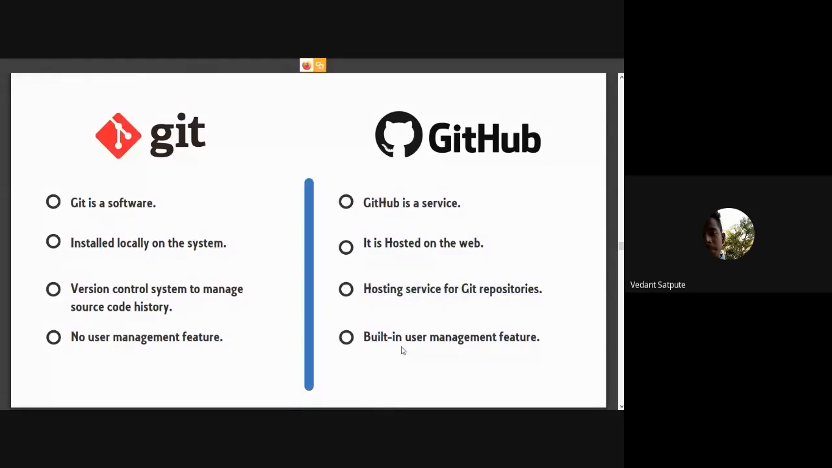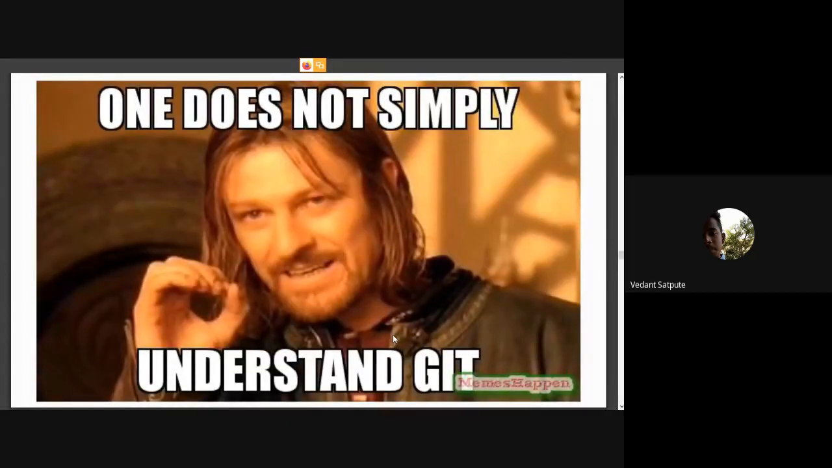And what GitHub gave us extra was that Git didn't have any user management feature, but GitHub has a built-in user management feature which helped us a lot. If you are running a company or have people under you, you can manage these users with the built-in management feature. So now one does not simply understand Git without applying the knowledge of Git.